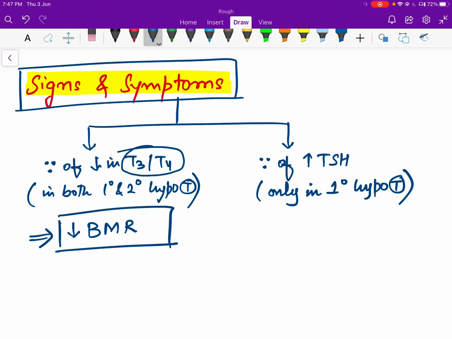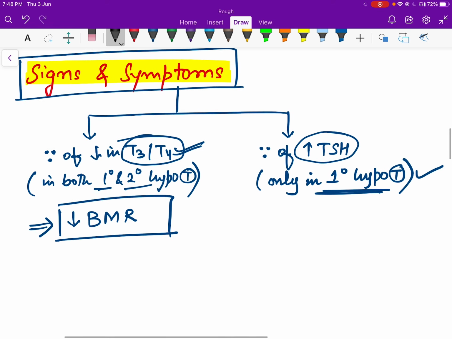Now, decrease in T3 and T4 will be seen in both primary as well as secondary hypothyroidism. But if it's a case of secondary hypothyroidism, increase in TSH will not be seen, because in secondary hypothyroidism there is decrease in TSH. That's the main problem. Okay, so there are some symptoms which are because of increase in TSH, and they'll be seen only in primary hypothyroidism. Okay, now let's try to understand what these signs and symptoms are. We'll discuss in two parts.